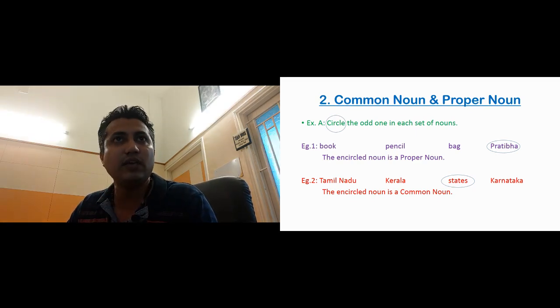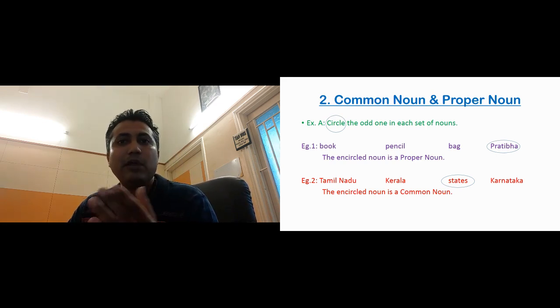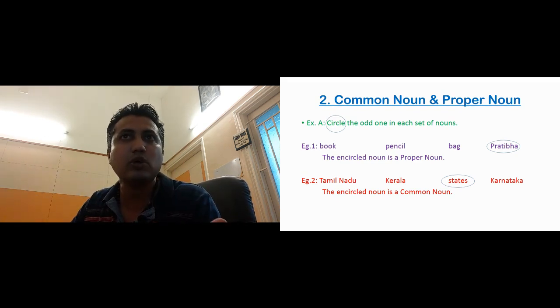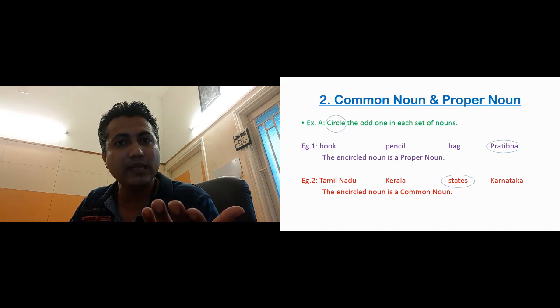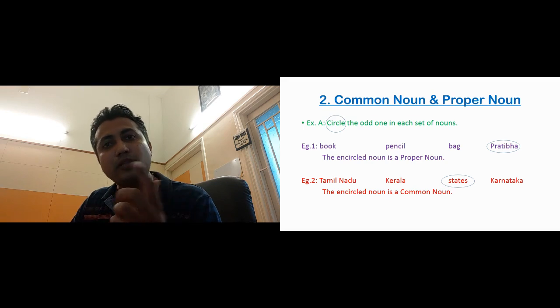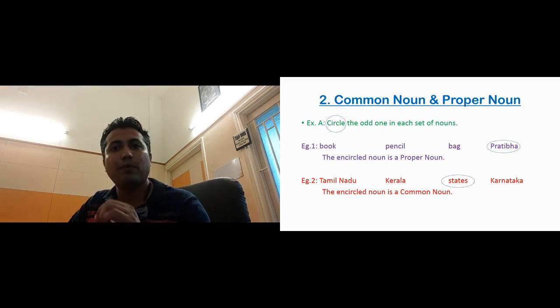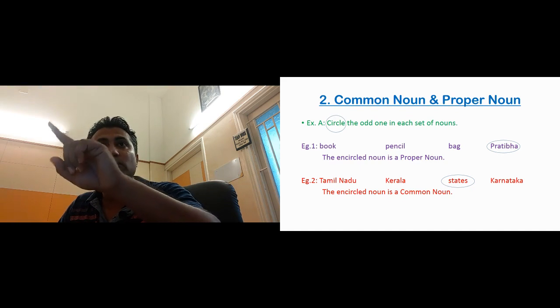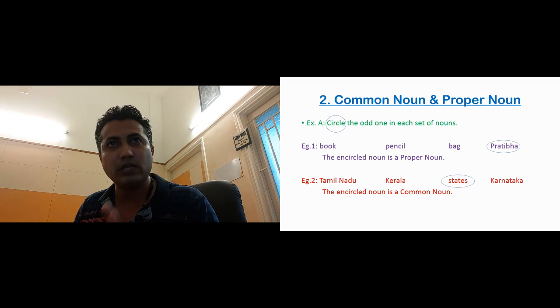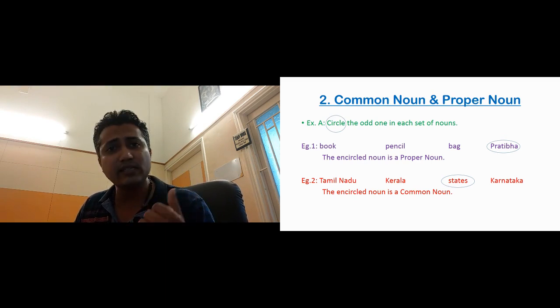The 4 words given here are book, pencil, bag, Pratibha. Out of this, book, pencil and bag, all these 3 are common nouns because these are names given to many. All books are called books. All pencils are called pencils. All bags are called bags. So all these 3 are common nouns. But Pratibha is a proper noun, so it is the odd one related to the other 3. So we circle Pratibha. Okay. Then look at the next example.